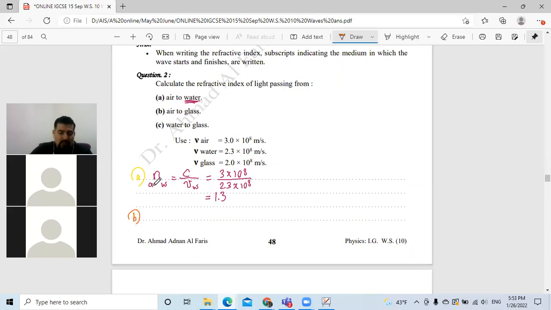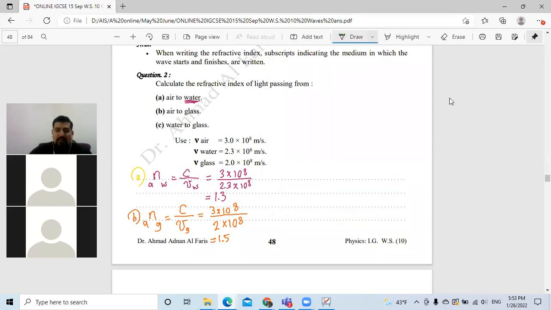For part B, what do they ask? From air to glass. That means they ask about the refractive index of the glass. From air into the glass, I will use the same formula, c over v for the glass, which is 3 times 10 to the power of 8 over 2 times 10 to the power of 8. Using the calculator, the answer will be 1.5. This is the refractive index for the glass, or for the light traveling from air into glass.